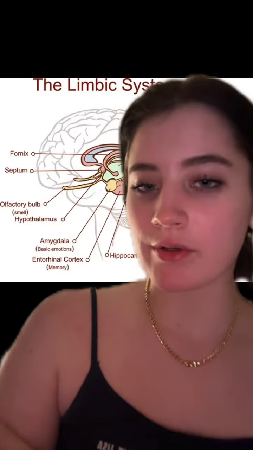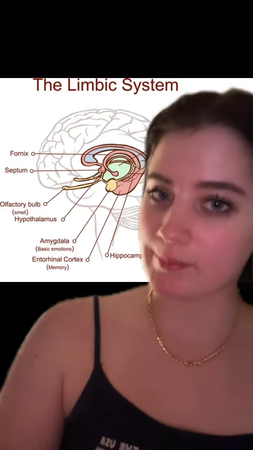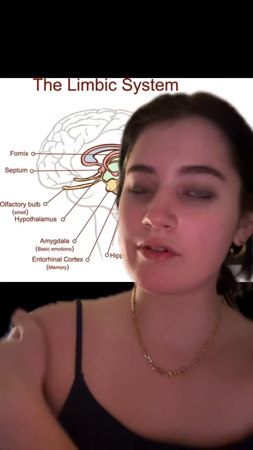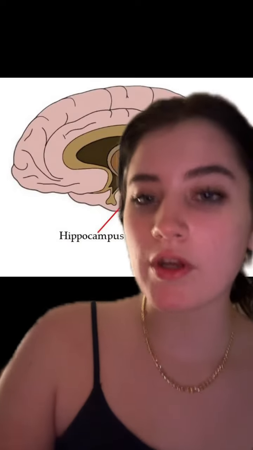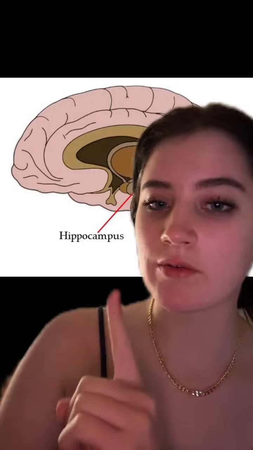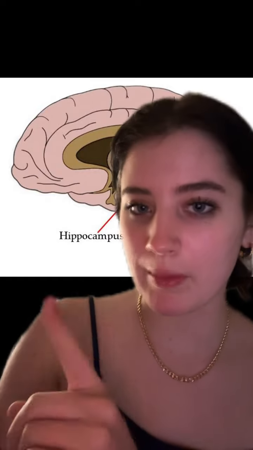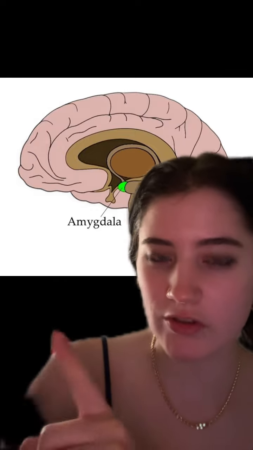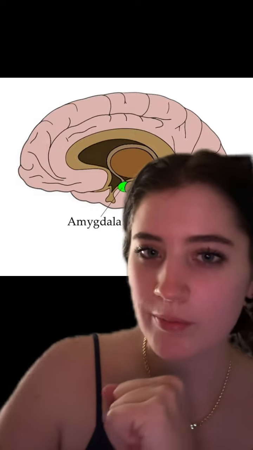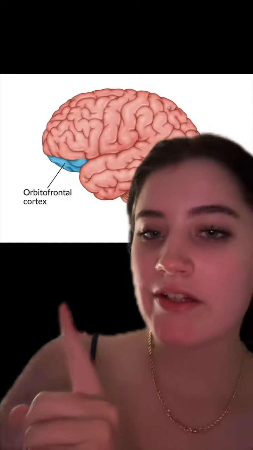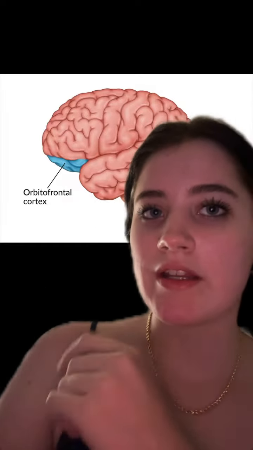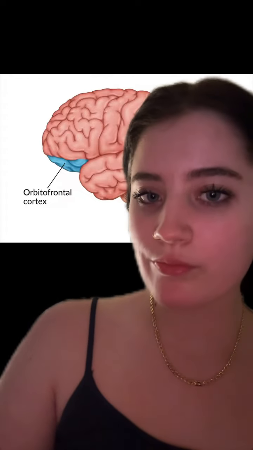Now let's shift the focus over to motivation and talk about the limbic system. The limbic system is a collection of brain regions that contributes to emotion and memory. There are 3 notable regions of the limbic system, starting with the hippocampus, which is in charge of memory. The next region is the amygdala, also known as the fear center, which is responsible for emotional processing. And lastly, the orbitofrontal cortex, which is located in the frontal lobes of the brain, and its main function is impulse control.